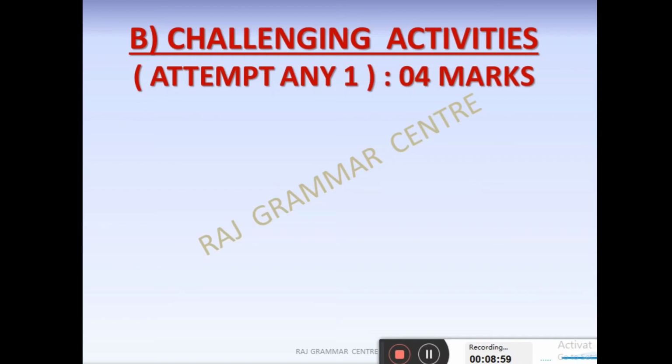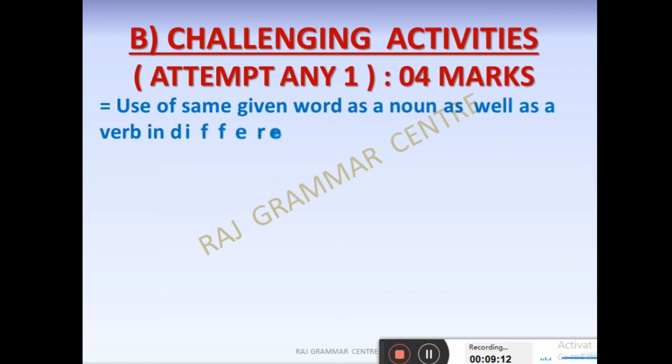Sorry, by mistake it is written 4 marks. It will be 2 marks there. 4 plus 4 plus 2. Yeah, here the mistake is there. Please take care about that. Yeah, that is only for the 2 marks. Now see which topics might be here.